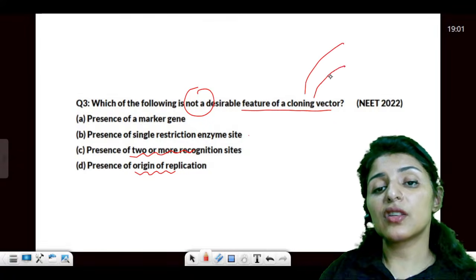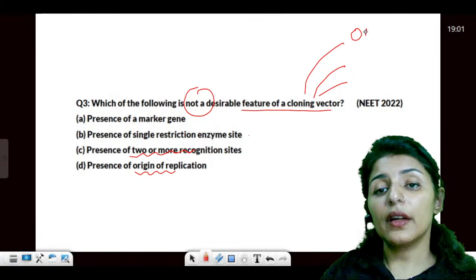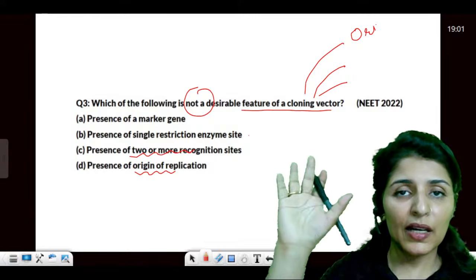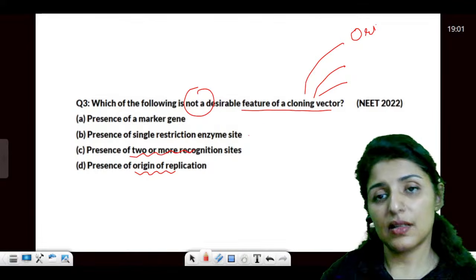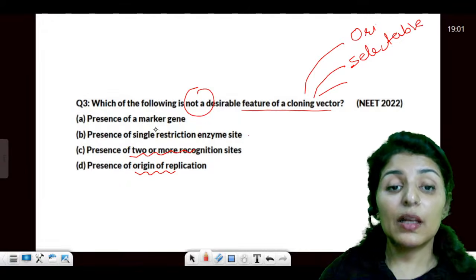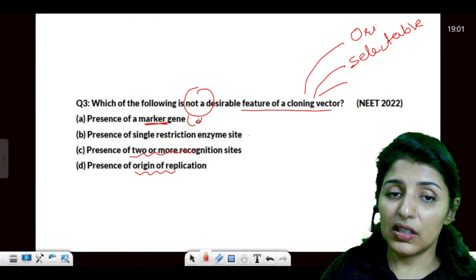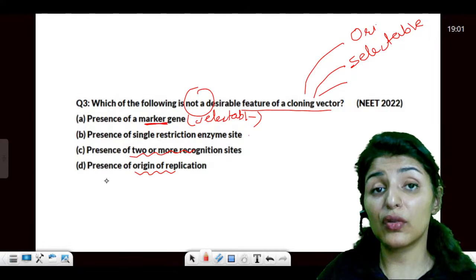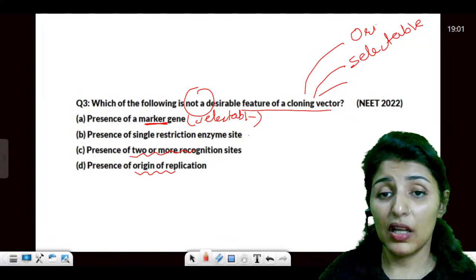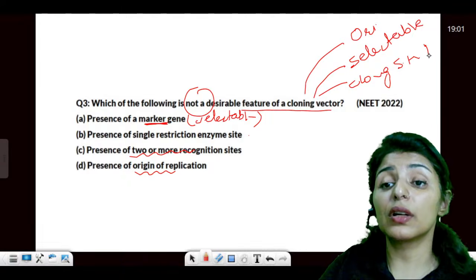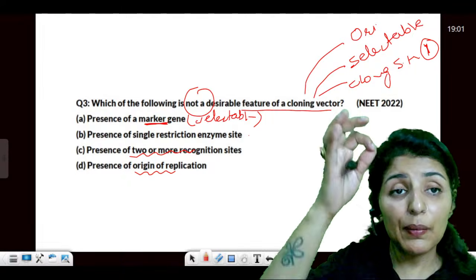So what are the three conditions we have read? ORI. Any gene attached to ORI will automatically get replicated. Yes. Then there has to be a selectable marker. So selectable marker is known as marker gene. On the basis of which we find out whether the transformation has taken place or not. And third, there has to be a single cloning site so that endonuclease cuts it at one place only.